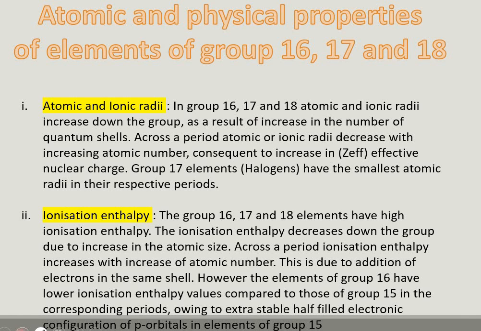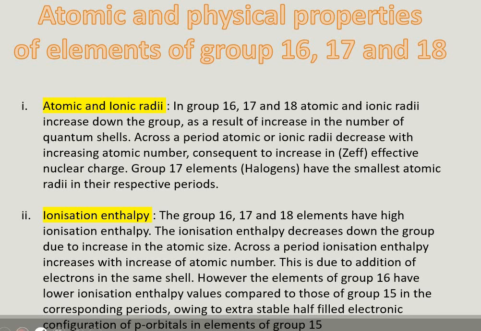Now, atomic and physical properties of elements of group 16, 17 and 18. Atomic and ionic radii in group 16, 17 and 18. Atomic and ionic radii increase down a group as a result of the increase in the number of quantum shells, as a new shell is gradually added as we move down a group. Across the period, atomic or ionic radii decrease with the increase in atomic number, because the effective nuclear charge is increasing.